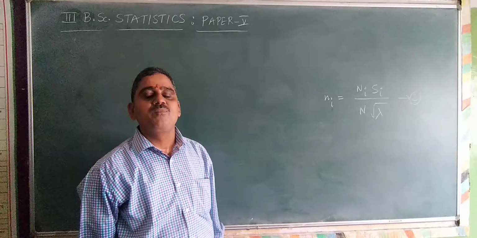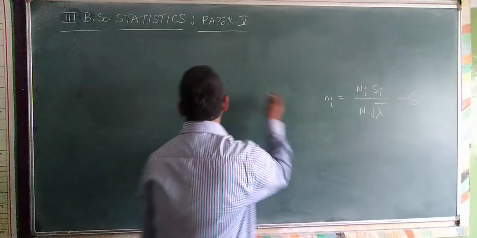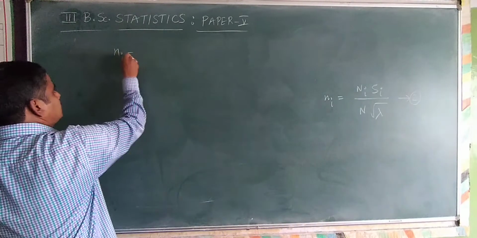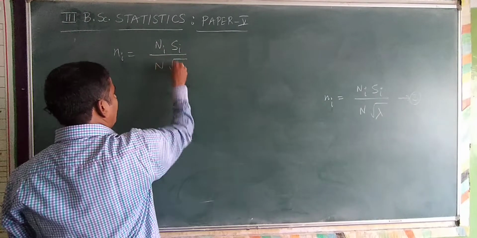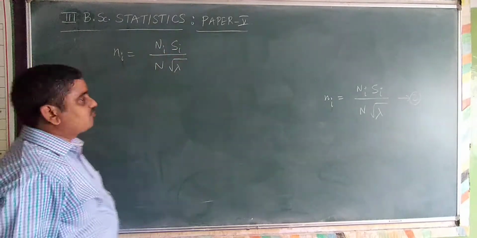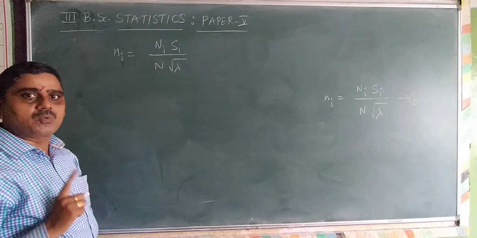What is that? Take summation on both sides here. That is, Ni is equal to Ni Si divided by capital N into root lambda. I am considering both sides, that is, summation with respect to i is equal to 1 to k.